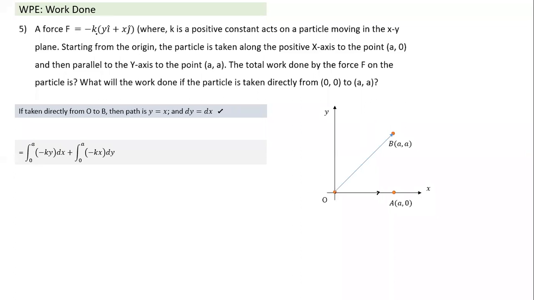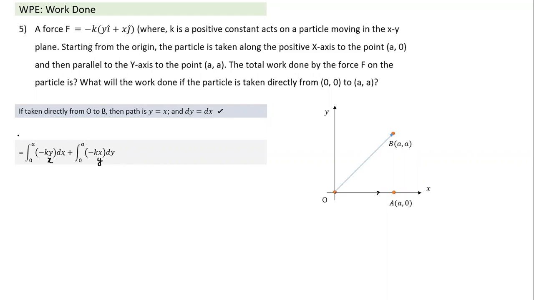Similarly, we'll take the y component of force into dy, which is minus kx into dy, and y also varying from 0 to a. This expression I cannot directly integrate because here the variable is x, and I have to write y also in terms of x. But since the path is given, in place of y, we can substitute x here, and in place of x, we can substitute y here, and it can easily be integrated.